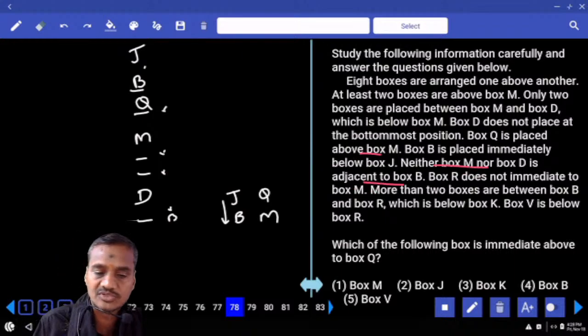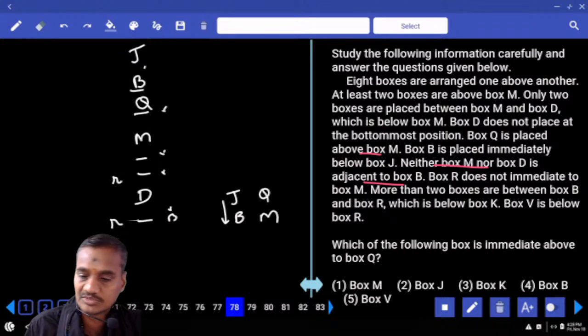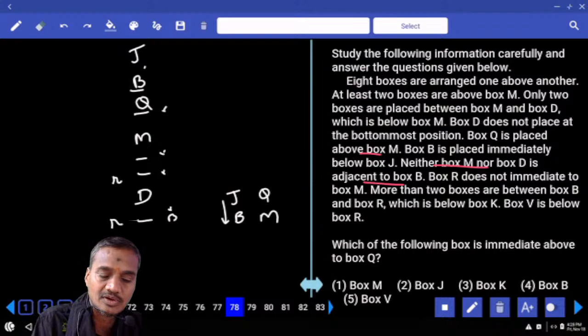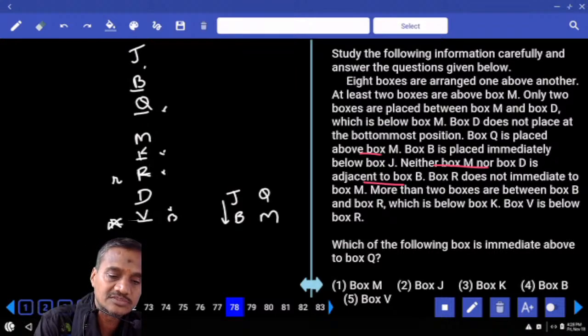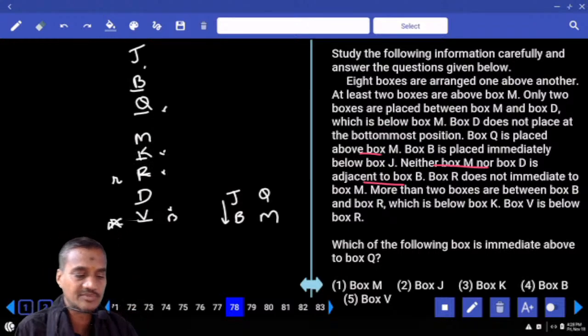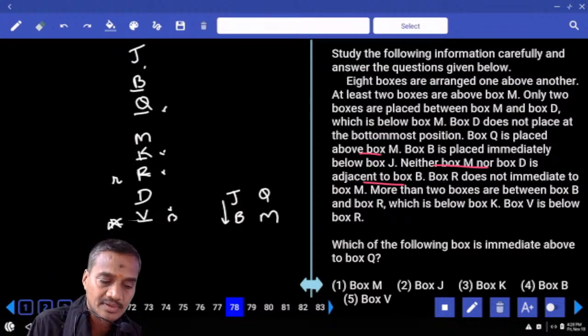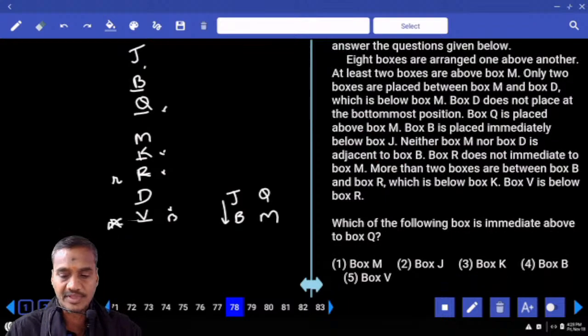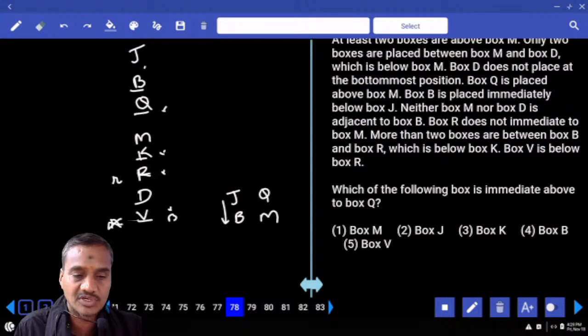Neither M nor D adjacent. R is not immediately adjacent to M, hence R can be either here or here, 2 possibilities. And more than 2 boxes between B and R. Now in between B and R, more than 2 boxes. More than 2 means 3 or 4. R is below K, V is below R. Now V is below R means R cannot be here, V is here and R is here and K is at this place. Then what is the final arrangement we have? J, B, Q, M, K, R, D, V.